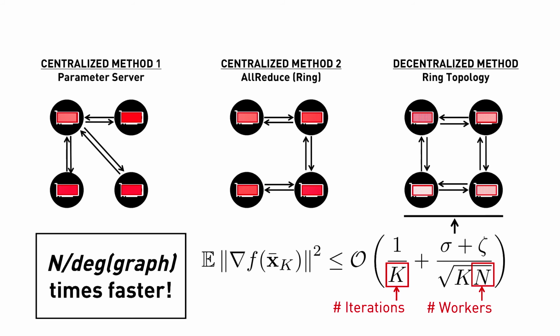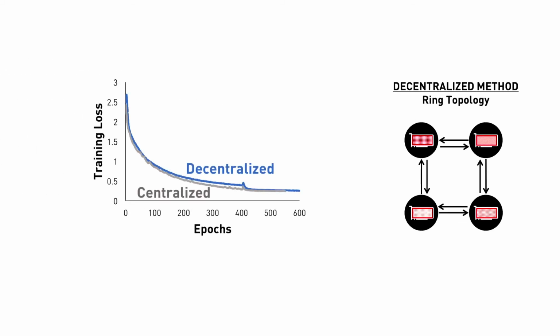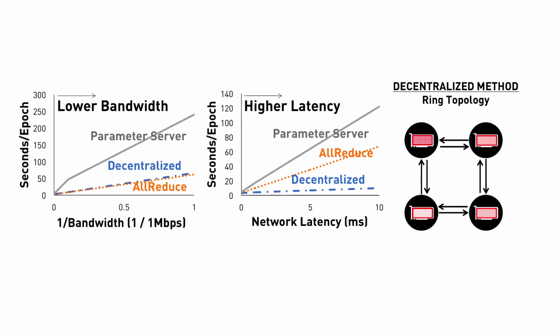To our best knowledge, this is the first theoretical analysis showing that potentially a decentralized training algorithm could beat its centralized counterpart. We tried out this idea by training a convolutional neural network with up to 100 GPUs. As you can see, decentralized training achieves almost the same convergence rate as centralized training, and when the network gets slower, decentralized training can be significantly faster.